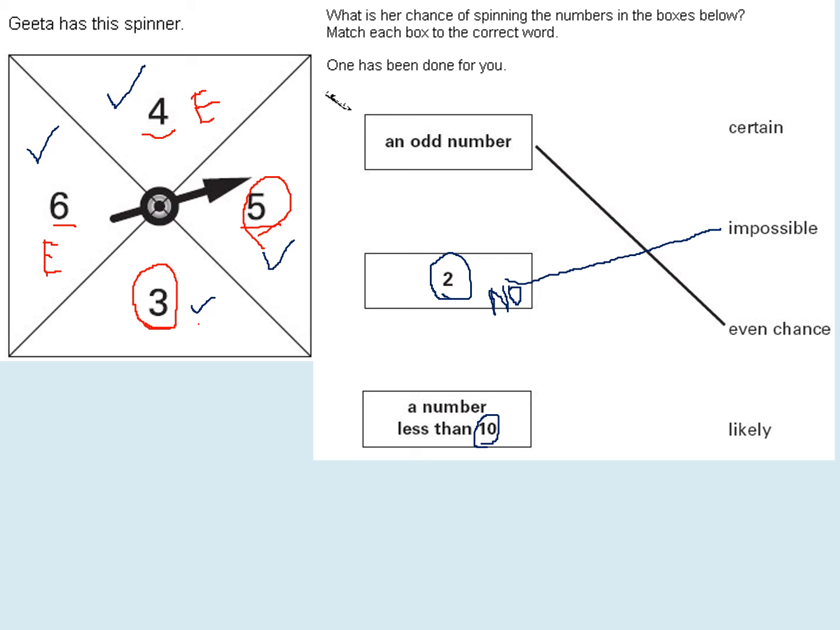So what will be my answer? Is it likely or certain? It is certain. Understand how to answer it? Okay, good. Oh, good, correct answer.